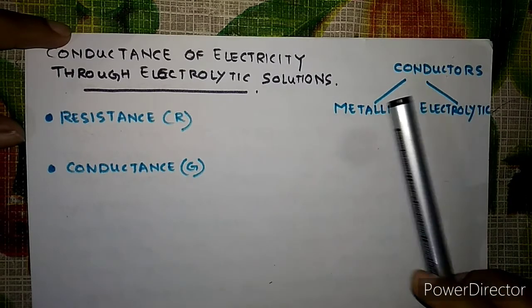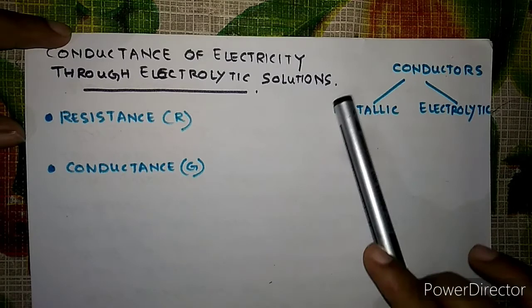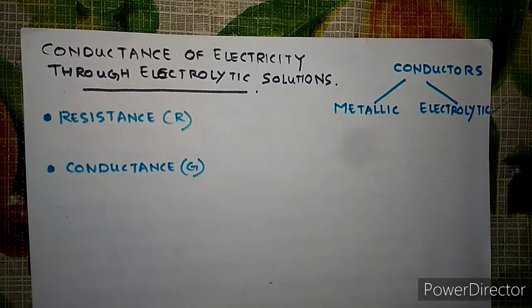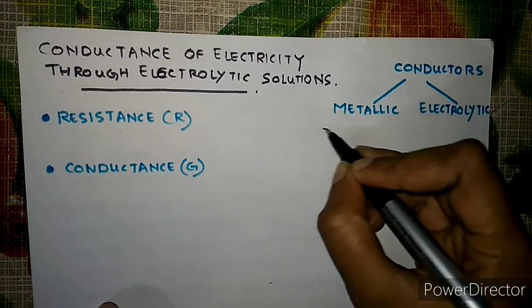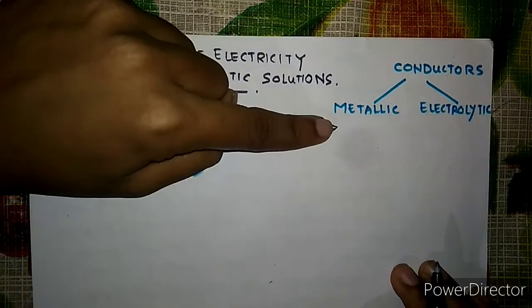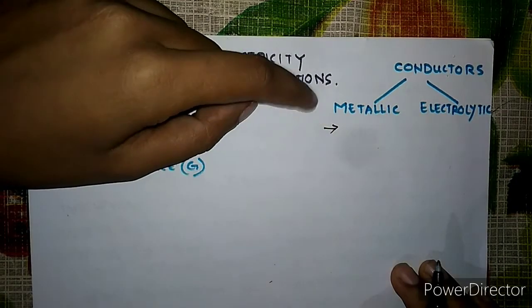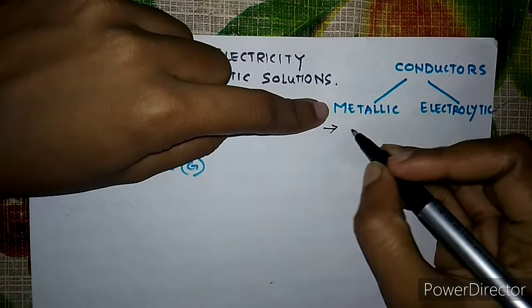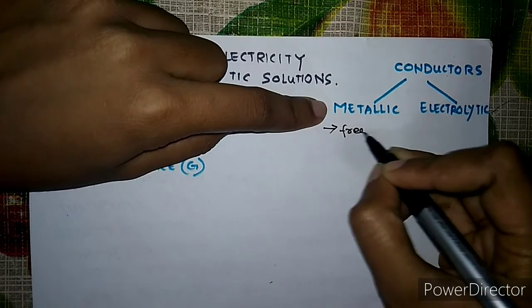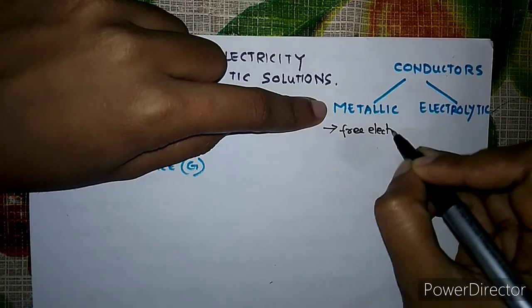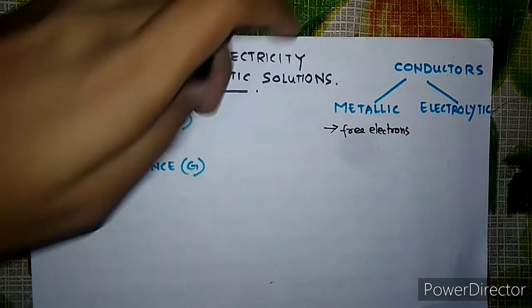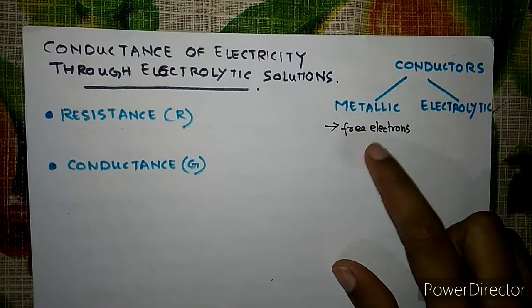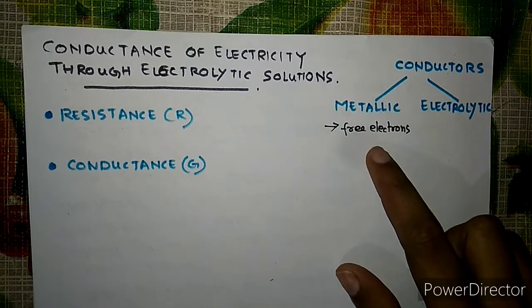Okay, so now we are coming to the topic, the metallic conductor. Metallic conductors are also known as the electronic conductors. In the metallic conductors, the current is generated because of the flow of the free electrons. When these free electrons flow through these type of conductors in the presence of the applied voltage, electricity is generated.